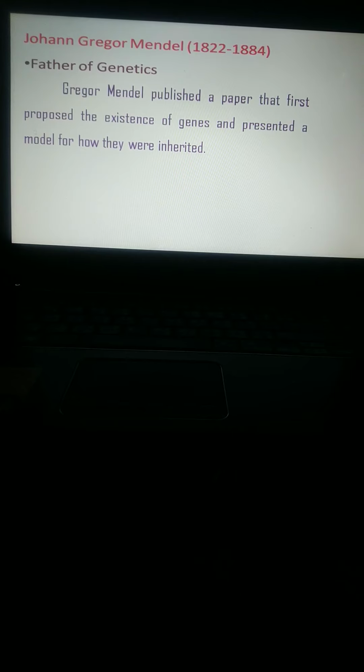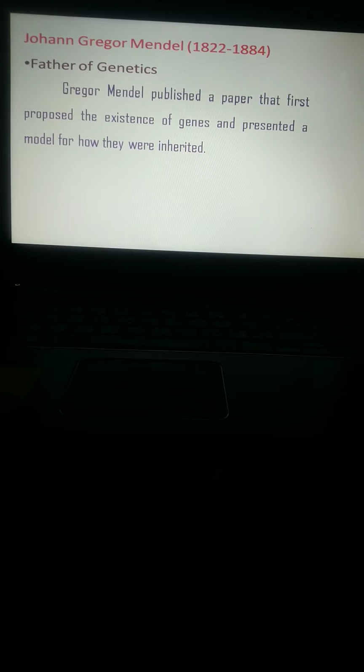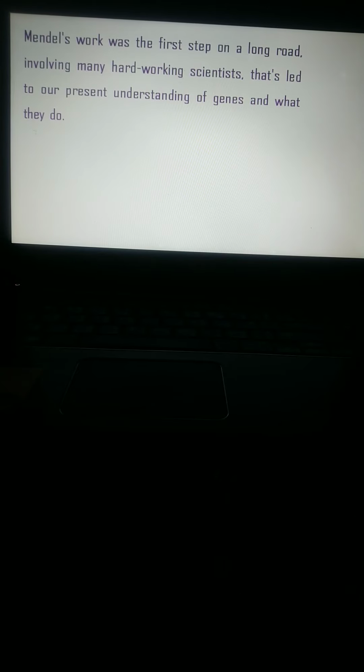Gregor John Mendel published a paper that first proposed the existence of genes, the word gene, and presented a model for how they were inherited. Mendel's work was the first step on a long road involving many hard working scientists that led to our present understanding of genes and what genes do.